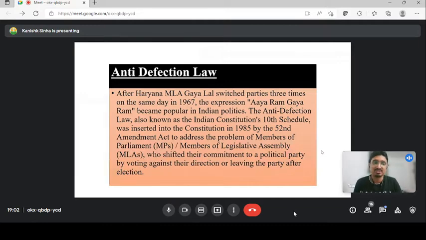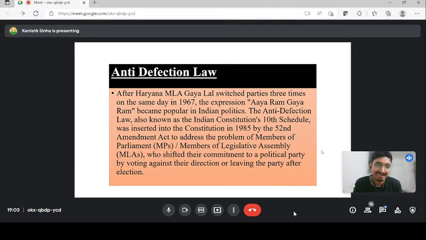Why does this anti-defection law come? As the name itself suggests, anti-defection. From the initial days of our constitution, and then the Lok Sabha, Rajya Sabha, and still today, we can see that political leaders, even political parties, or even some individuals leave their party and join another party for the sake of a cabinet post, or for money, or for any other thing. So there is a famous line of this defection law, that is Aya Ram Gaya Ram.